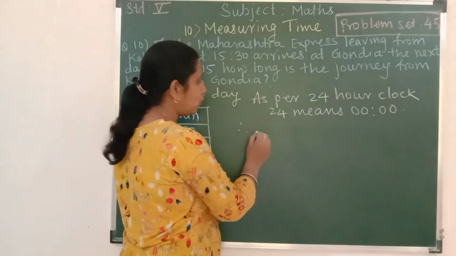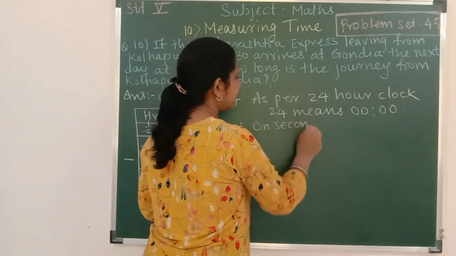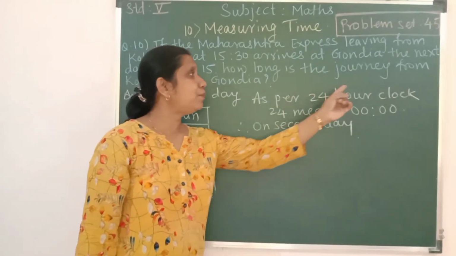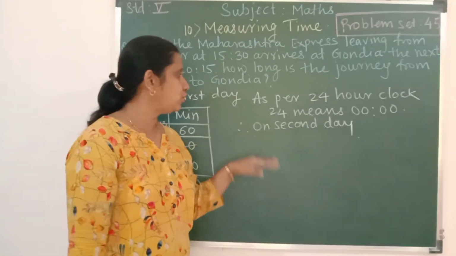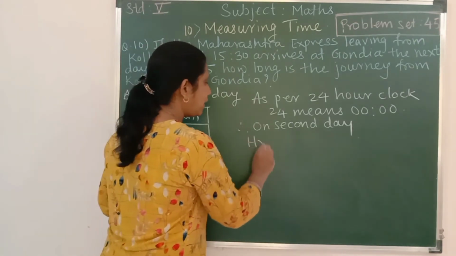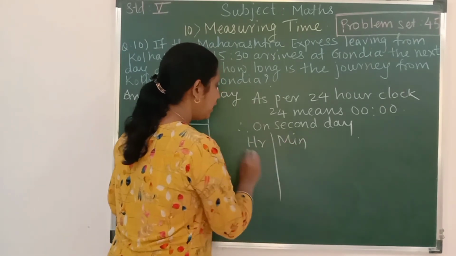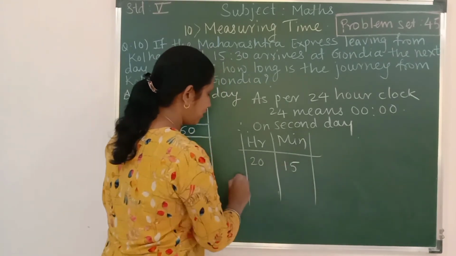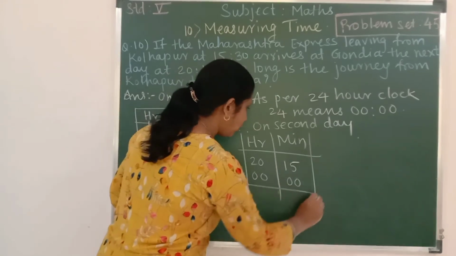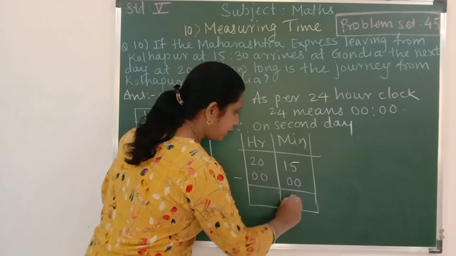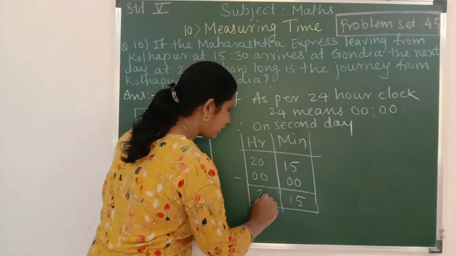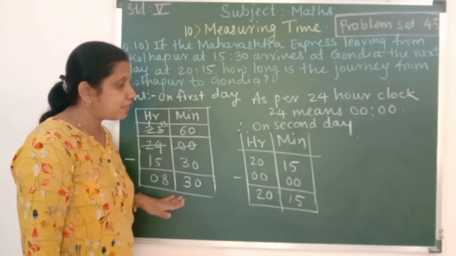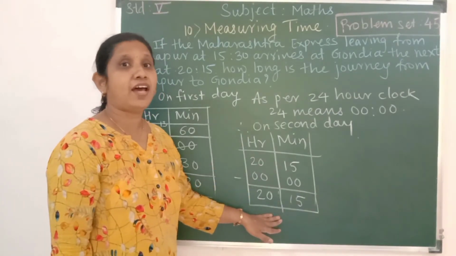Okay, therefore on the second day, see students, as per 24-hour clock, 24 means 0, 0. So on the second day, we can make again two columns, hour column and minute column. Okay, we'll subtract 20 hours 15 minutes minus 0, 0. So what will we get for the timing? 15 minus 0 is 15, 20 minus 0, 20. Okay, so first day timing is 8 hours 30 minutes and second day timing is 20 hours 15 minutes.